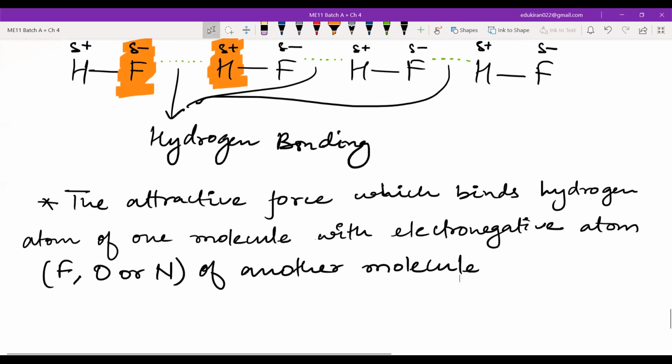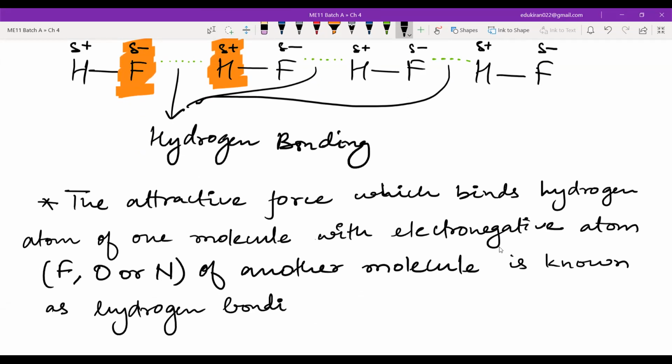The attractive force which binds hydrogen on an atom of one molecule with an electronegative atom of another molecule is known as hydrogen bonding.